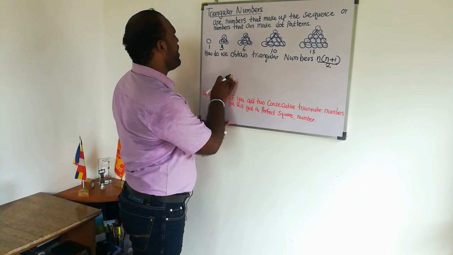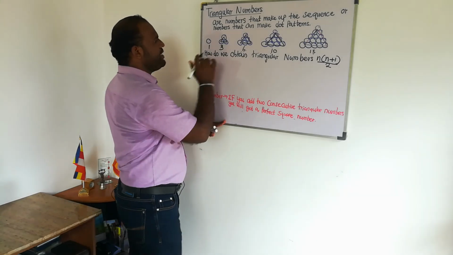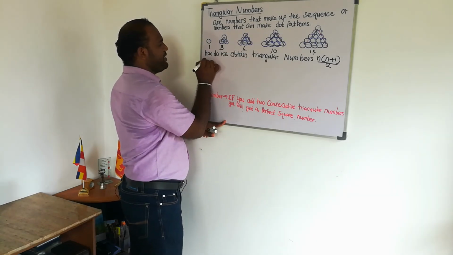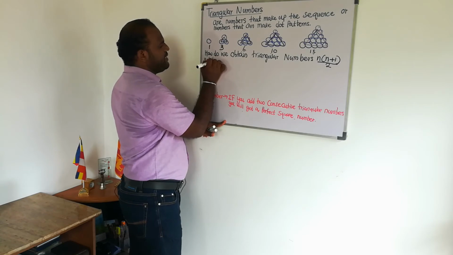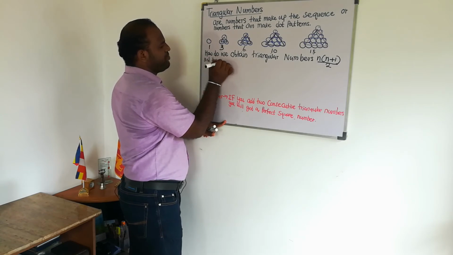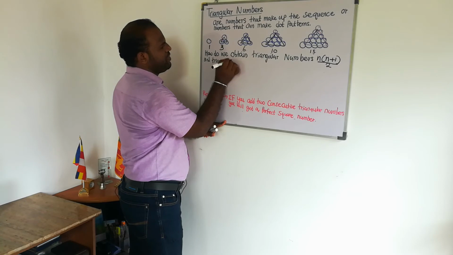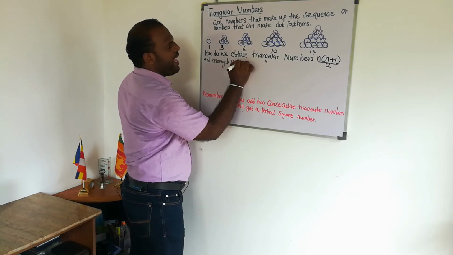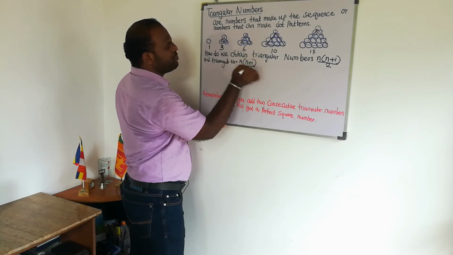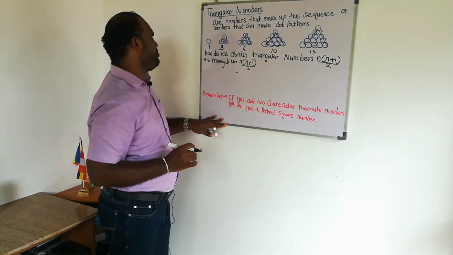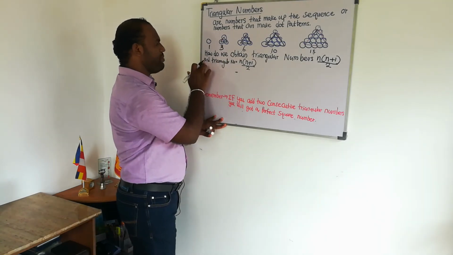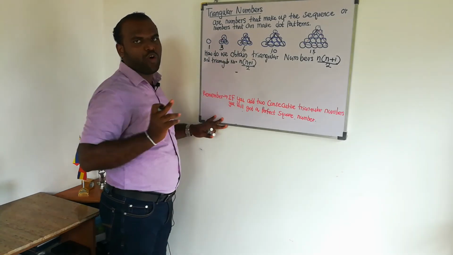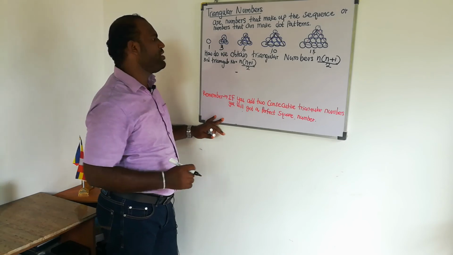So let's find a triangular number, the third triangular number. First you need to write the formula, n(n plus 1) divided by 2. When you substitute, instead of n you substitute 3, because you are going to find the third triangular number.